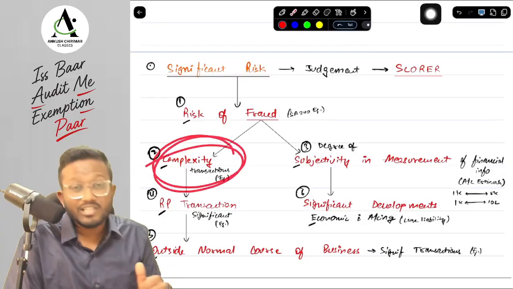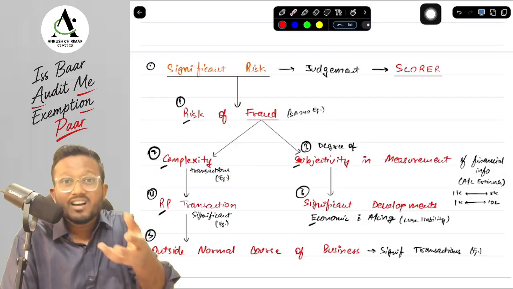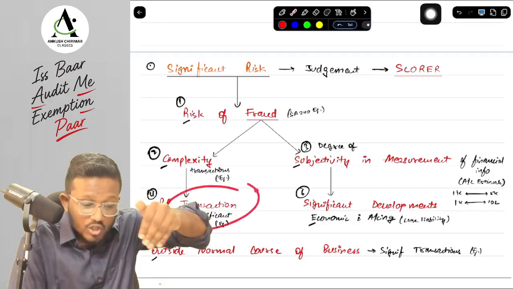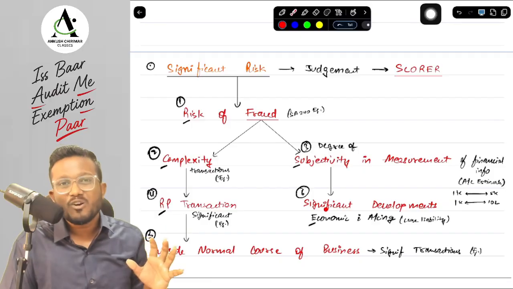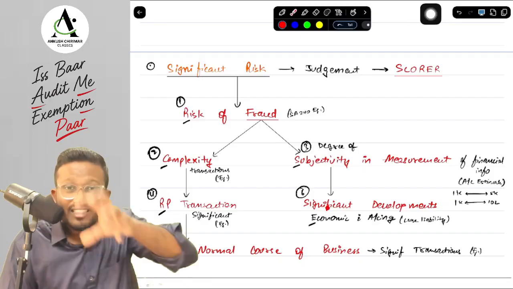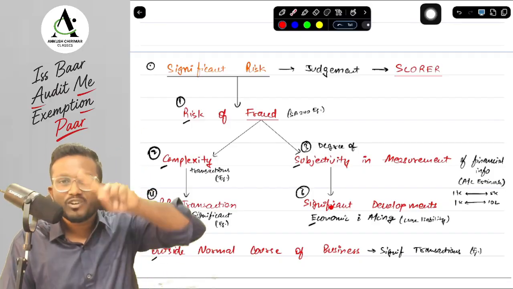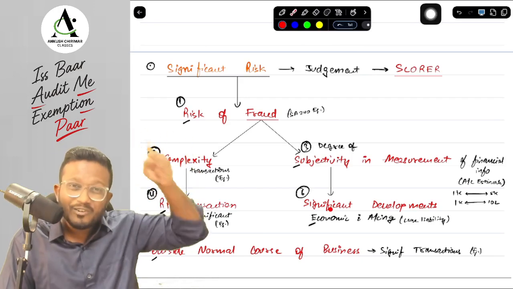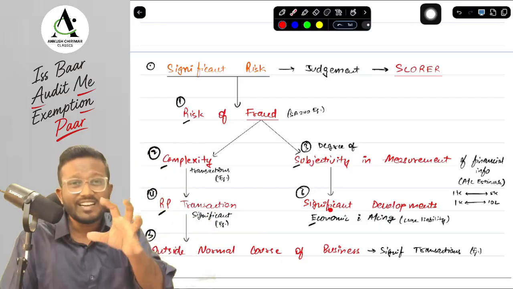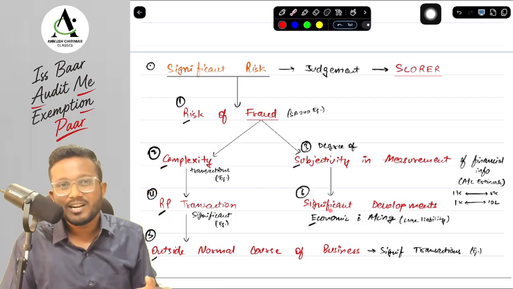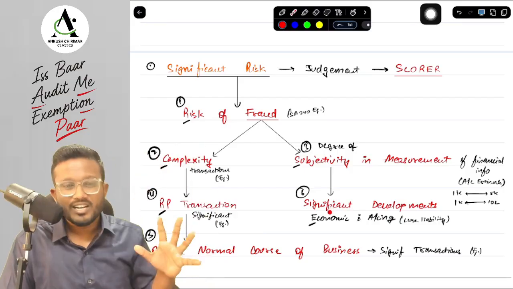So which are the transactions which are complex, sir? The related party transactions which are specifically outside the normal course of business. Those transactions are specifically very complex, and there can be a significant risk. And the example of this particular type of transaction was covered in your SA 240. In SA 240, we have done that with just one example for all the cases, and I have completed your SA 240. So do ensure that you watch the revision video as well.